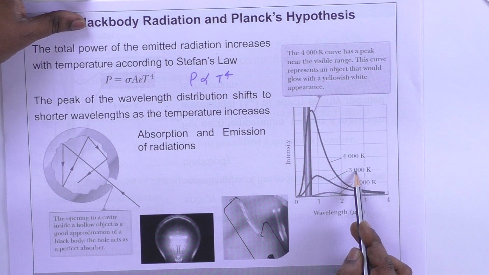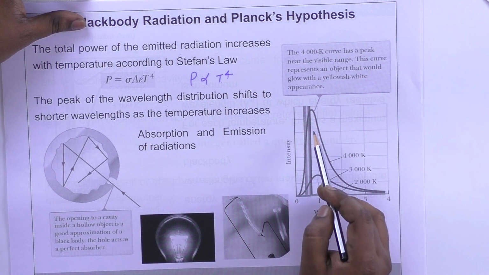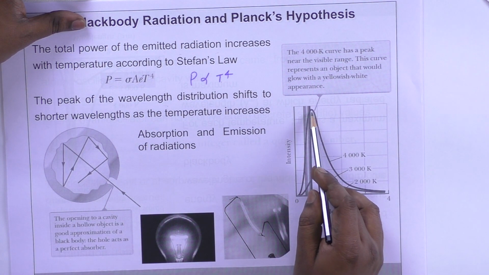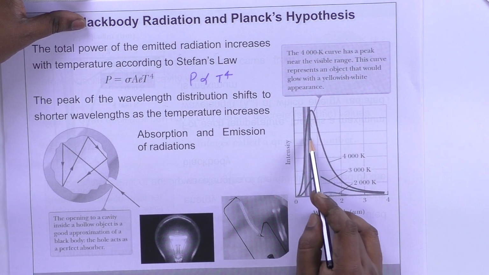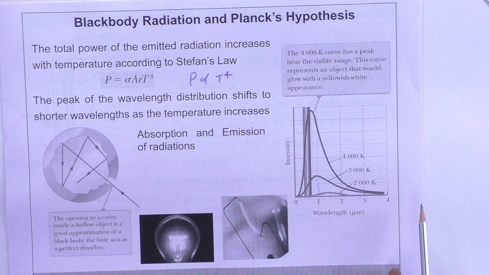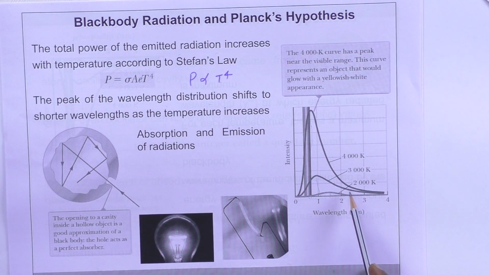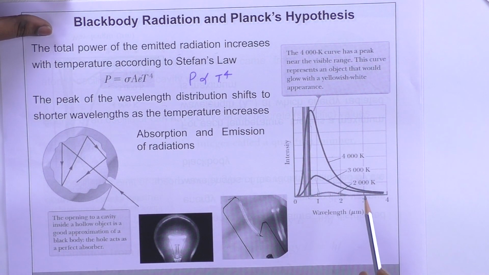When you heat to 3000 Kelvin, the wavelength at which the maximum occurs shifts to the left. For example, for 3000 Kelvin, around 1 micron you have the maximum energy emitted. And if you go to 4000 Kelvin, it still shifts to 0.5 micron. So what is the understanding from this graph? The wavelength at which the intensity emitted is maximum shifts with temperature. How? Towards the lower wavelength region.